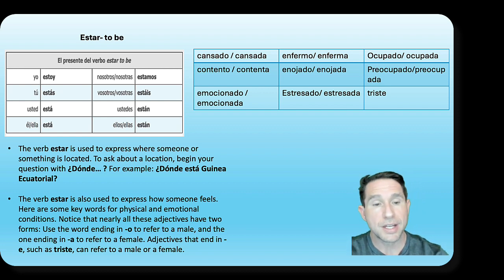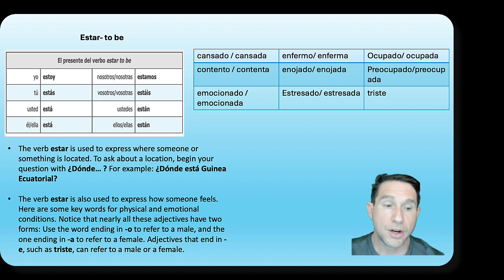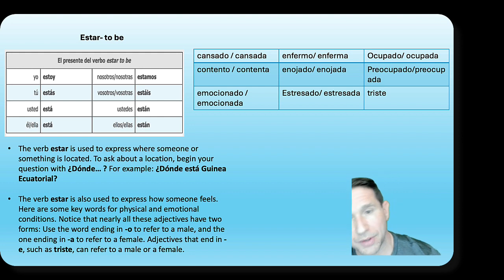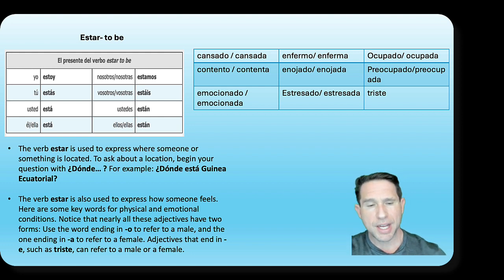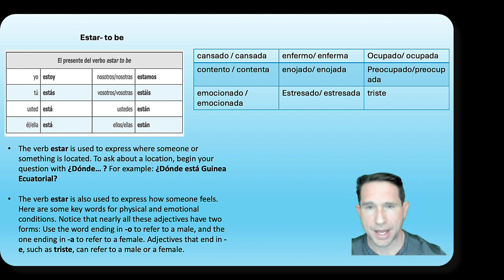The verb estar is also used to show how someone feels, right? Here are some key words for physical and emotional conditions. Cansado, cansada, contento, contenta, emocionado, emocionada, enfermo, enferma, enojado, enojada, estresado, estresada, ocupado, ocupada, etc. Can anyone identify why we have two forms here? Why do we see cansado and cansada?